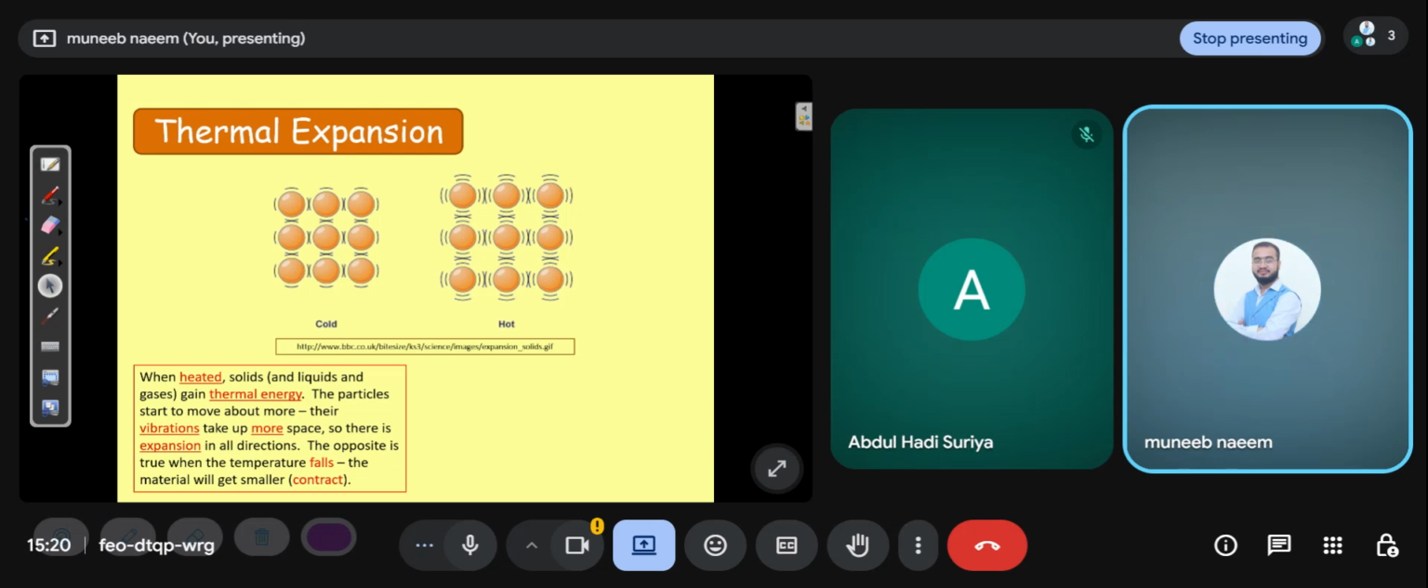As you can see in the diagram, there are particles which are close to each other. This is the cold, and the second one is the hot. The particles have some distance between them, so it means they expand. When you give heat to the object, the molecules expand like in this diagram.